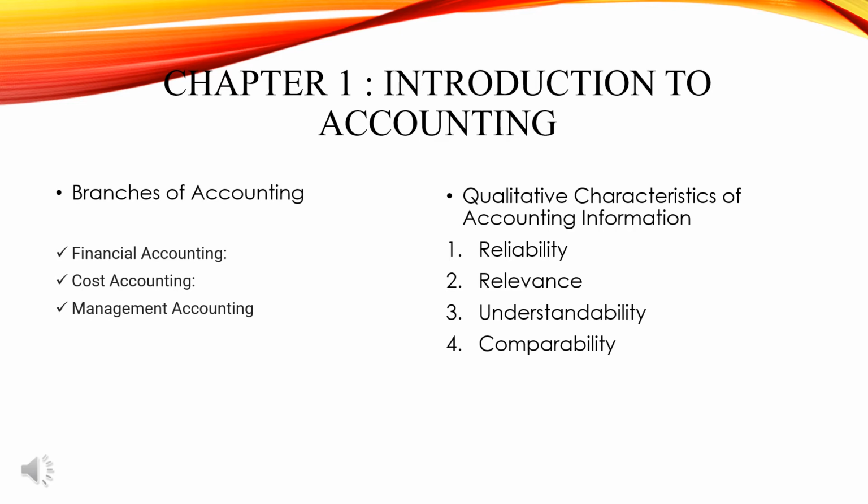Just listen to what I am trying to make you understand. I will repeat once again: qualitative characteristics of accounting information. The first is reliability. Reliability means the accounting information should be objective and to the point. To be reliable means it should be free from any errors and bias. Bias means partiality. It should be crystal clear, transparent, and it should represent what it should represent.